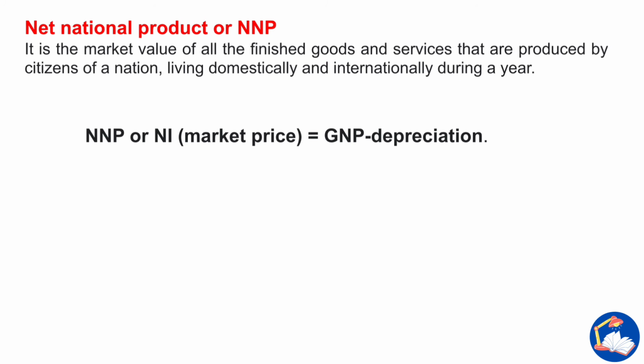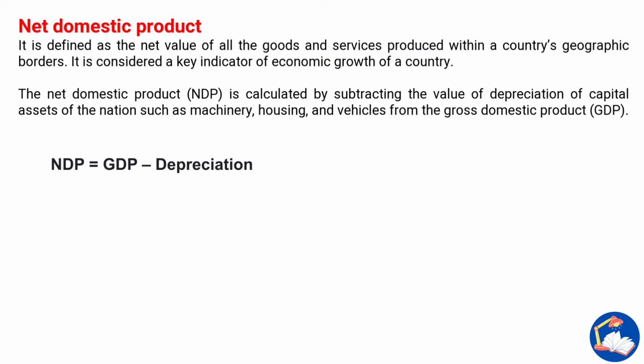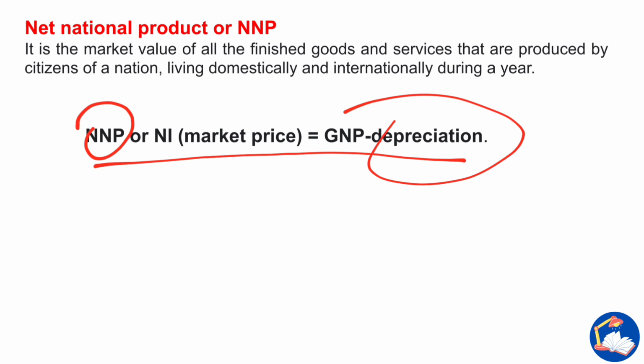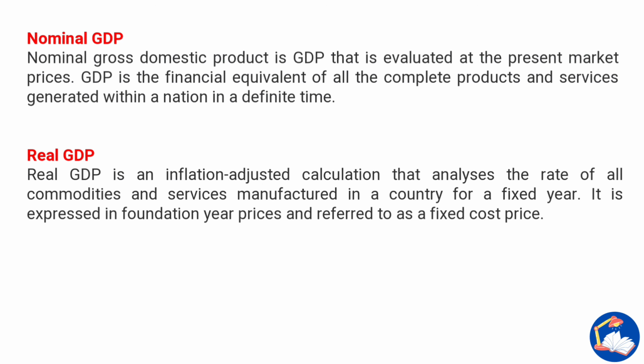Here, NDP is GDP minus depreciation, and NNP is GNP minus depreciation. So whenever a term starts with N and ends with P, it includes depreciation.